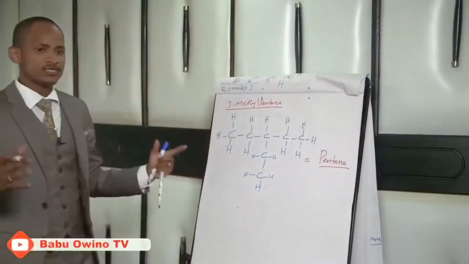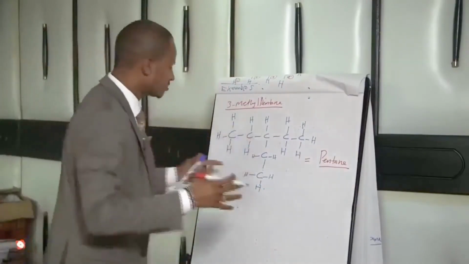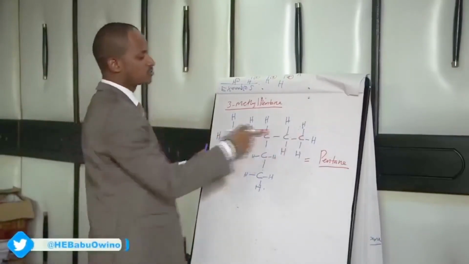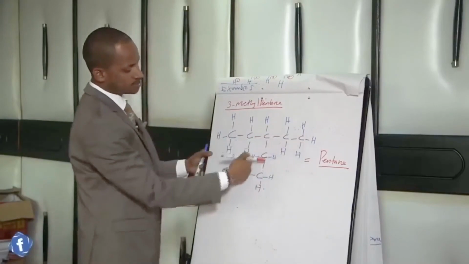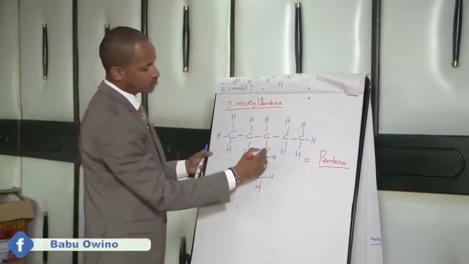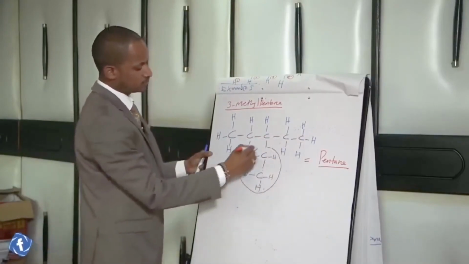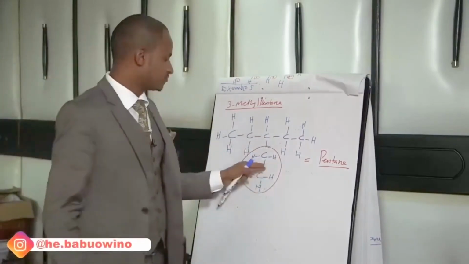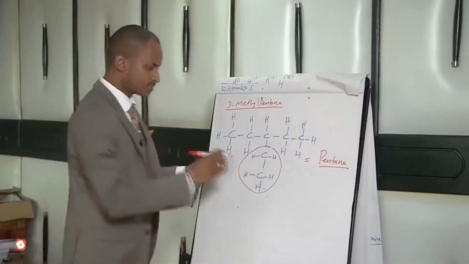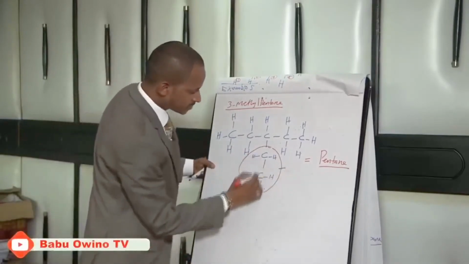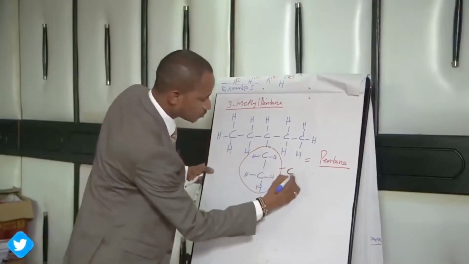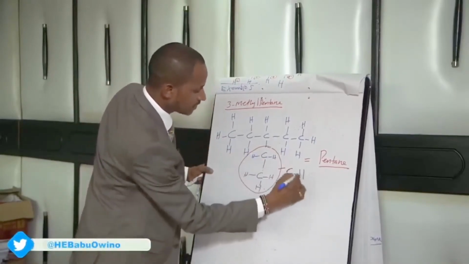Anything else which is not along the longest continuous chain is a branch. So identify the branch. If this is our longest continuous chain, then these are branches. This is a branch, not branches. So what name do we give to this branch? Be keen, class. Number 1, this branch has 2 carbon atoms. The branch has 2 carbon atoms with how many hydrogen atoms?